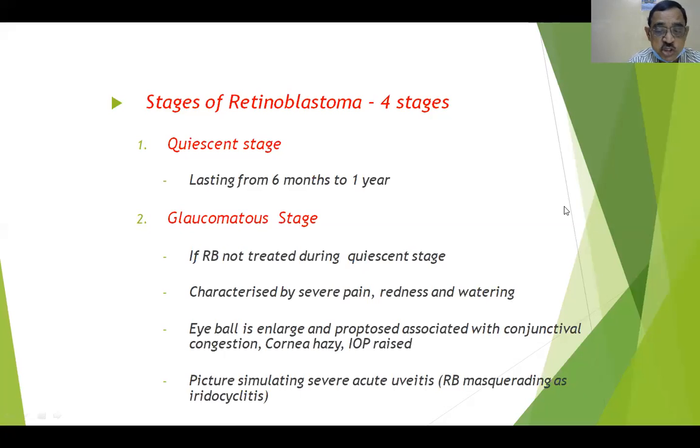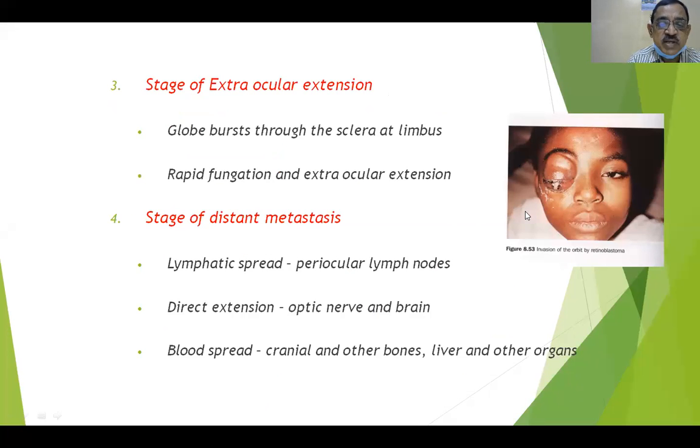Suppose the child is brought to you with findings of an acute iridocyclitis, do not forget to investigate and probe further, to look into the posterior segment to see any evidence of retinoblastoma, because retinoblastoma may present as a masquerade syndrome, masquerading as iridocyclitis.